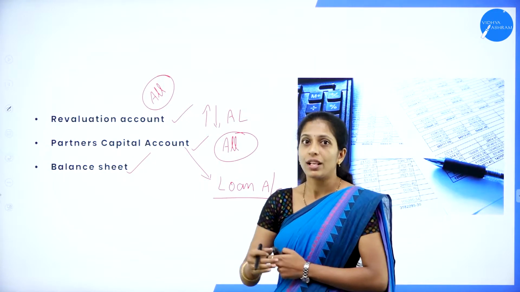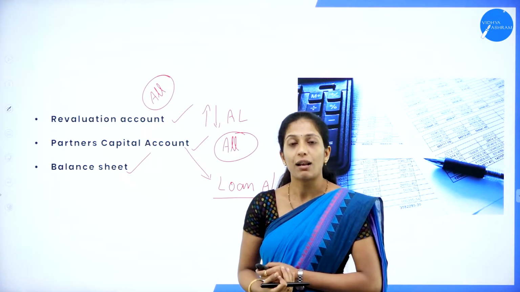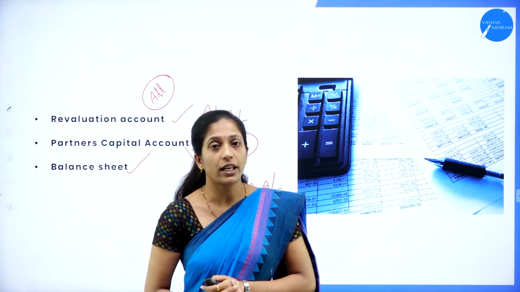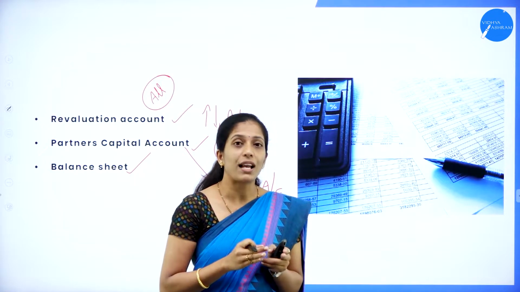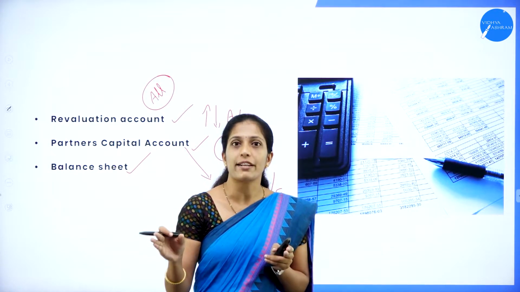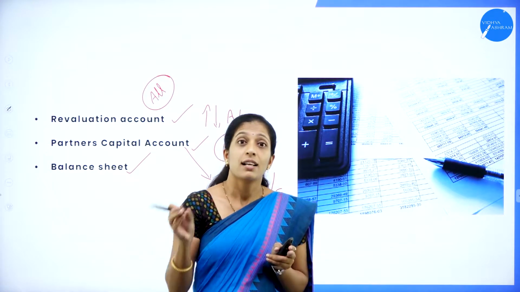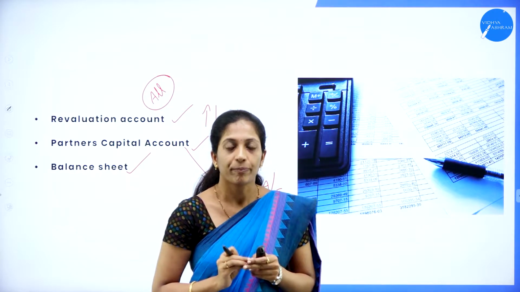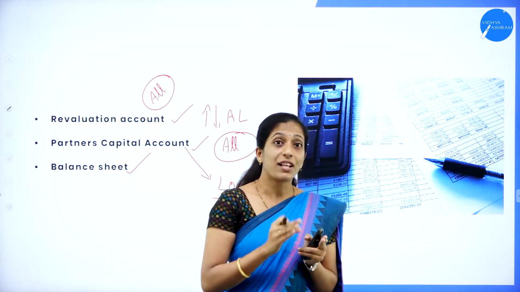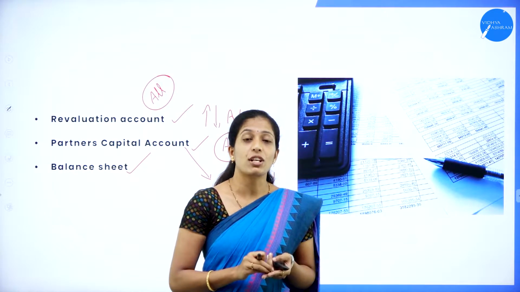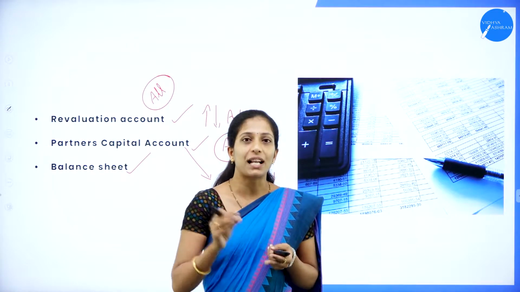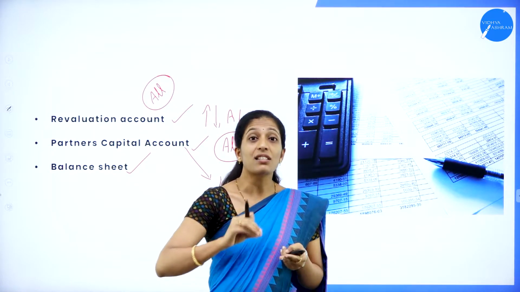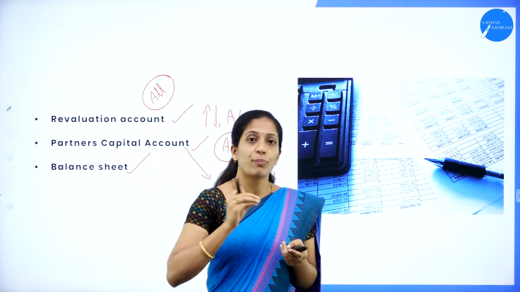Hope you have understood. Now we shall directly go through a 12 marks question. My dear students, I have already told you it's an alternative question. If they ask 12 marks from admission, then you will not get 12 marks from retirement. They will ask 6 marks from retirement. Clear? In the same way, if they ask 6 marks from admission, then you will get 12 marks from retirement. So it has an alternative. Either you will get 6 marks or 12 marks, in the same way from both the chapters.